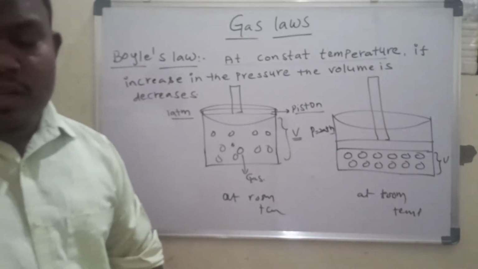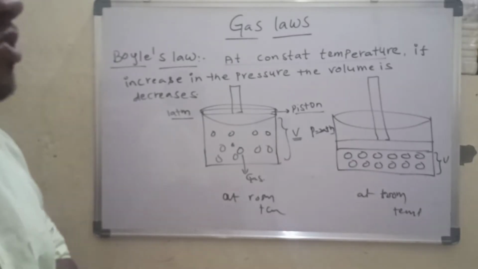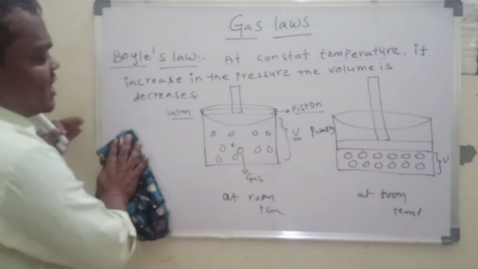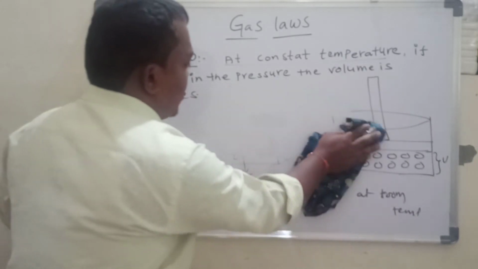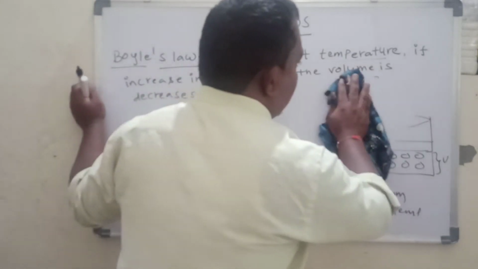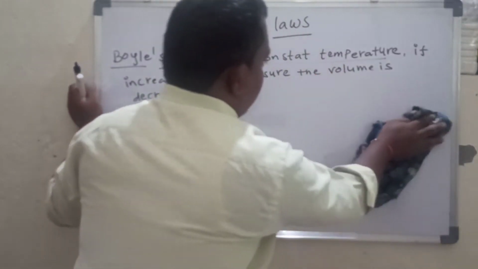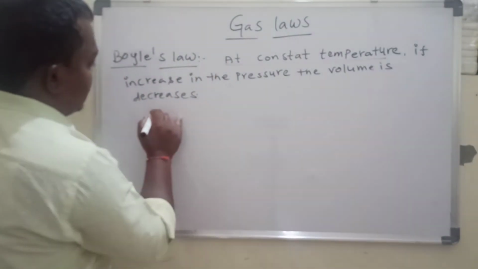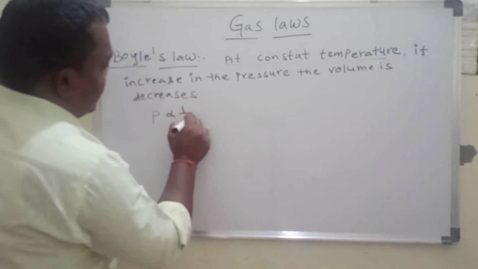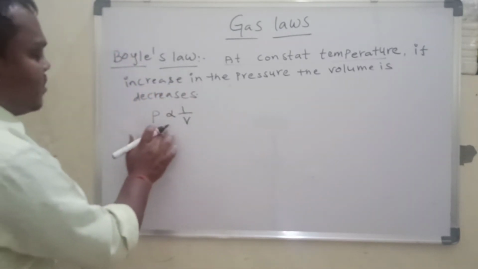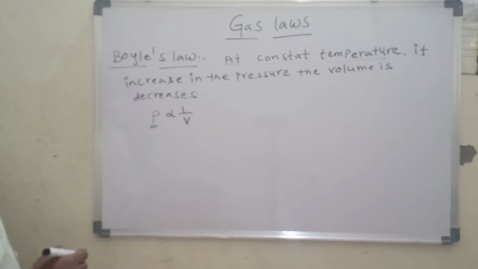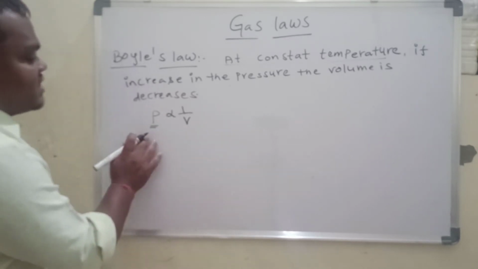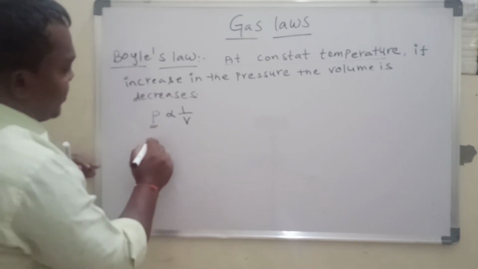Let us go for the mathematical expression. That was the diagrammatic expression, so I think you understood this. Here, P is inversely proportional to volume. When we increase the pressure, the volume should decrease.